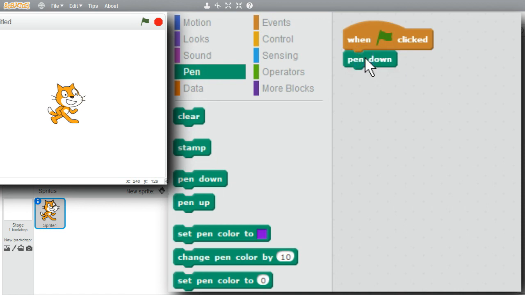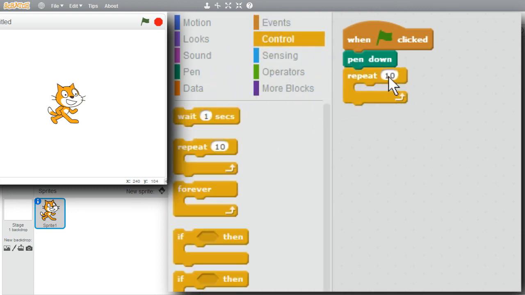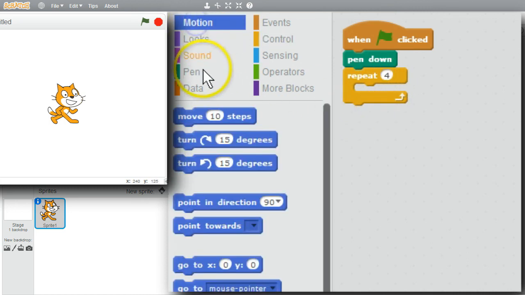Now the cat will draw on the stage as it moves around. First I'll draw a square. I'll go to Control, repeat. A square has 4 sides. Go to Motion. The cat will move around. Move 25 instead of 10.